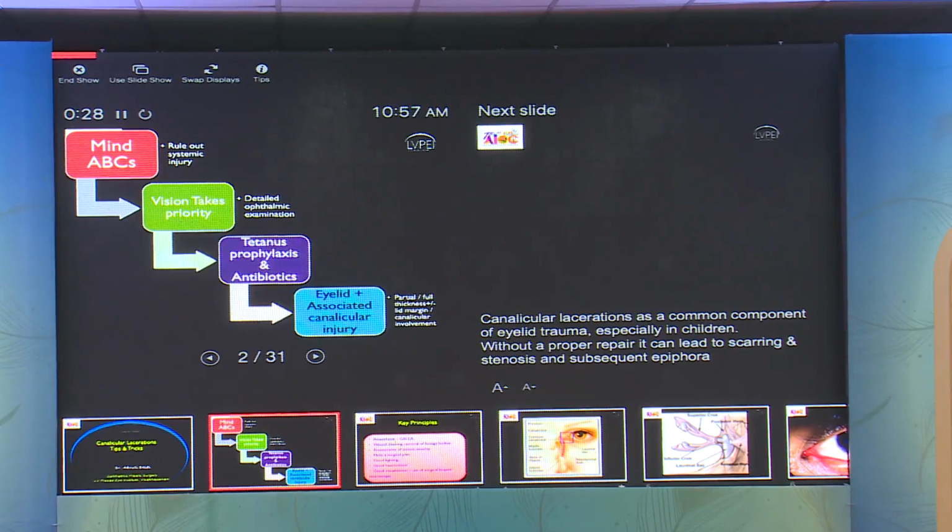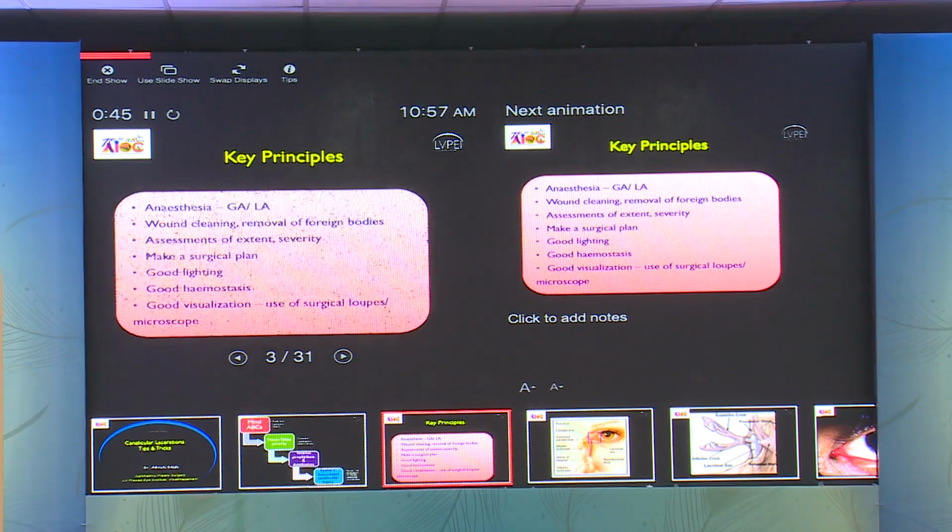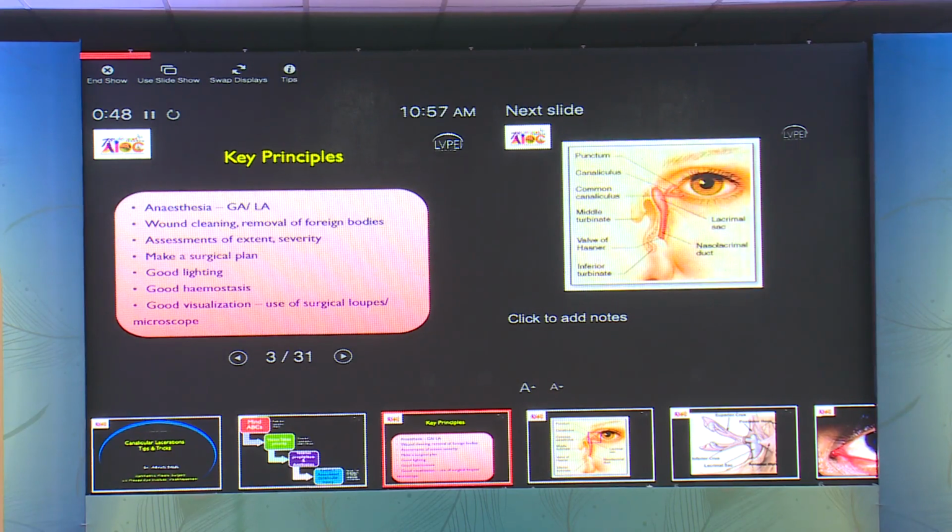Any kind of associated eyelid and canalicular trauma should be looked for, as if it's disregarded, it can cause eventually canalicular stenosis and subsequent epiphora. So the key principles would involve deciding whether you need a local or general anesthesia. Like the video which was previously shown, which had an intranasal manipulation, you would probably prefer general anesthesia. In a child, you would need a GA, but a monocanalicular intubation and unicanalicular repair, you can do it under local anesthesia. We would also need to clean the foreign bodies and clean the wound thoroughly.